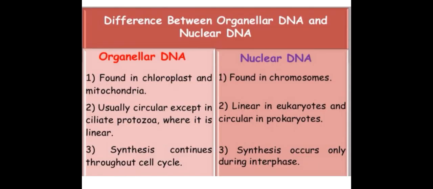Difference between organellar DNA and nuclear DNA. Organellar DNA is found in chloroplast and mitochondria, usually circular except in ciliate protozoa, where it is linear. Synthesis continues throughout the cell cycle. Nuclear DNA is found in chromosomes, linear in eukaryotes and circular in prokaryotes. Synthesis occurs only during interphase.